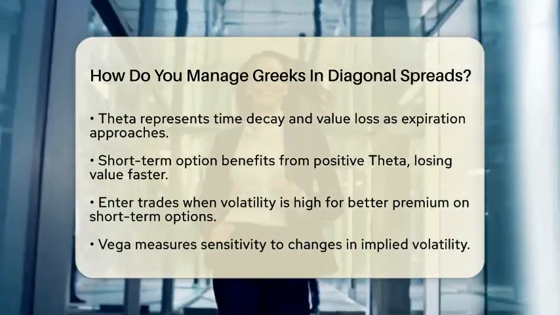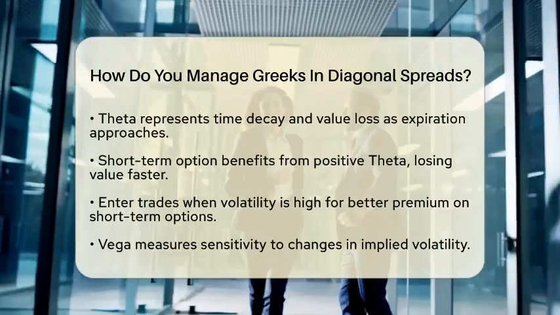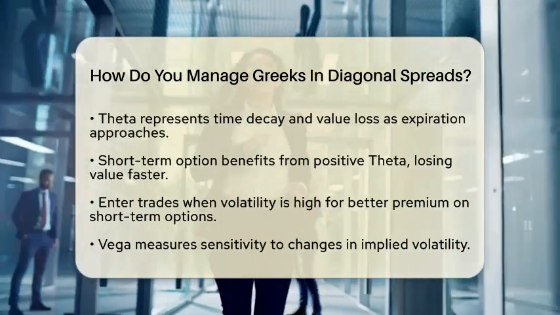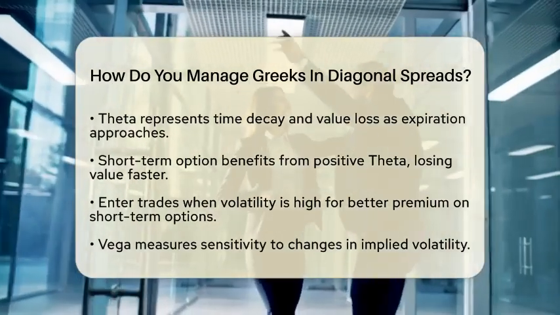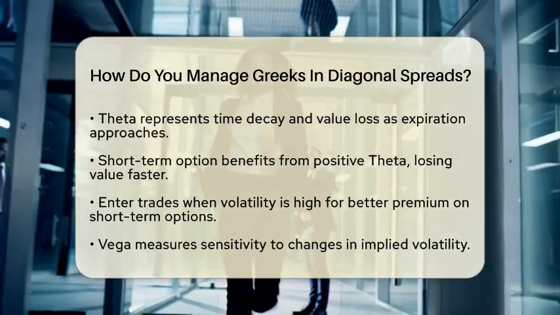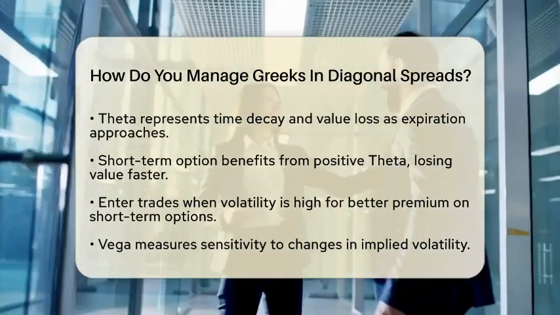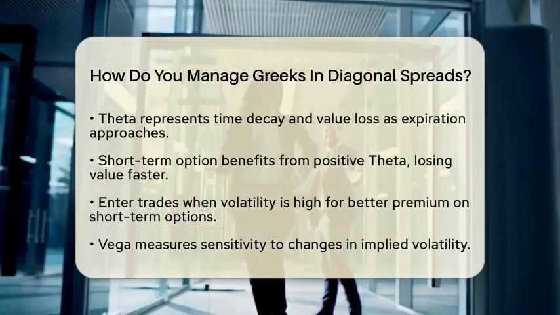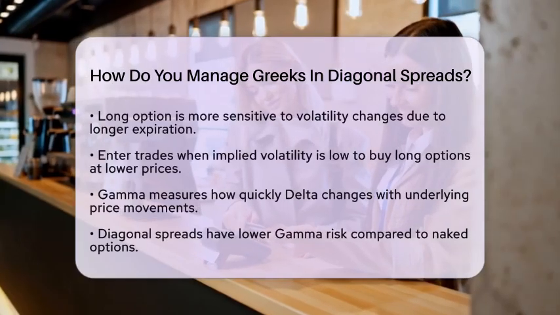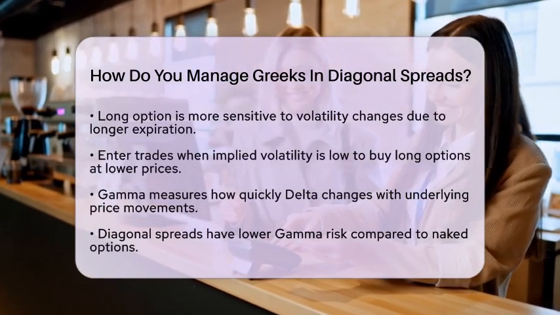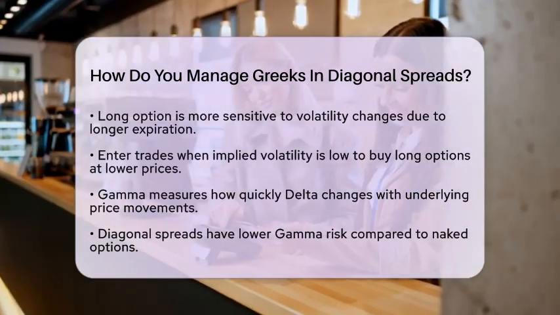Now, let's discuss Vega. Vega measures how sensitive an option is to changes in implied volatility. The long option in a diagonal spread is more sensitive to these changes because it has a longer expiration. To manage Vega, enter the trade when implied volatility is low. This allows you to buy the long option at a lower price.